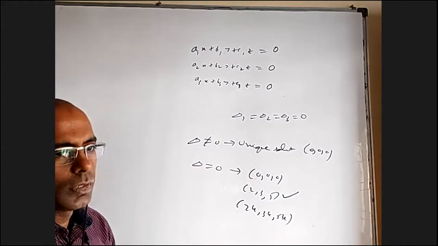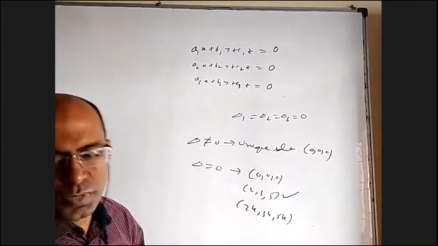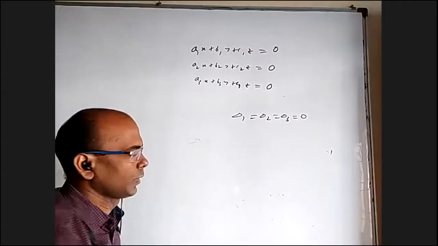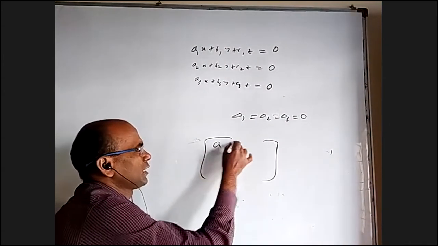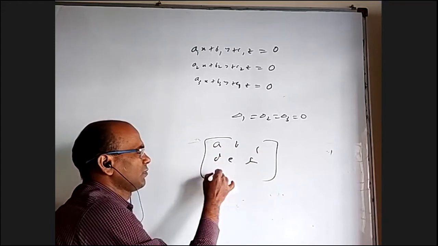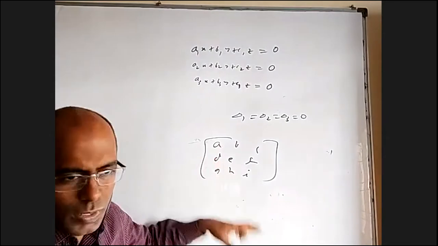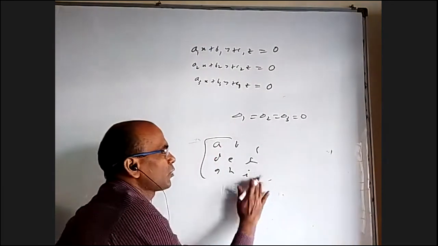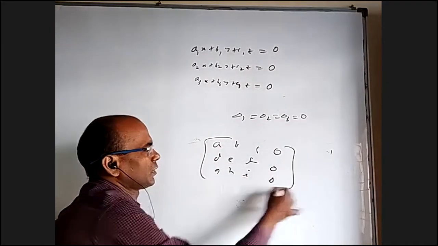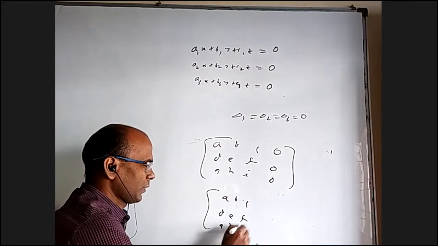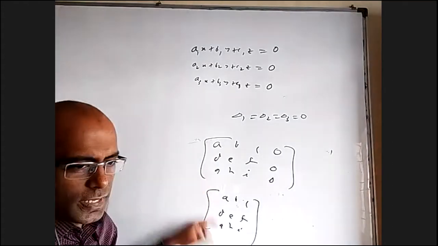That is because of, even in terms of rank, if you see, let us say I have a matrix A, B, C, D, E, F, G, H, I. Whether rank may be 3 or 2 or 1 doesn't matter. If I put one more column as zeros, can I say these two will have the same rank every time?